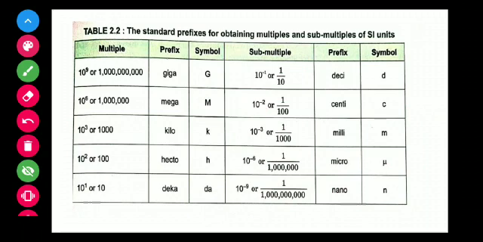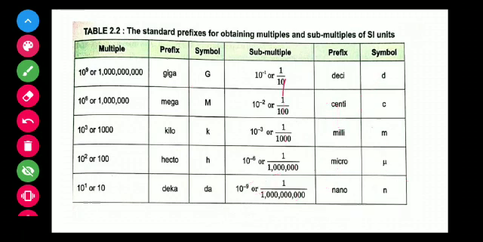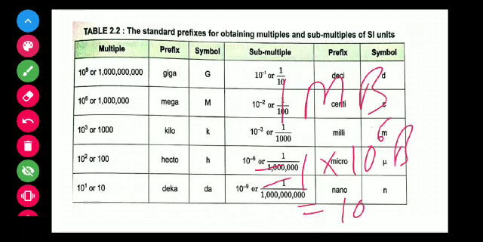Another, that you normally use in your computer or mobile phone memory, is 1 GB. What is the meaning of 1 GB? 1 G means giga, and the value of giga is 10^9. So it is 1 into 10^9 byte. Similarly, 1 MB means megabyte, so 1 into mega means 10^6 byte.